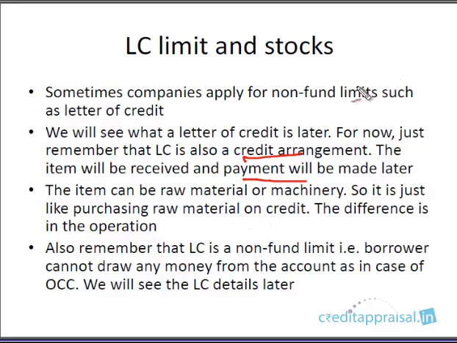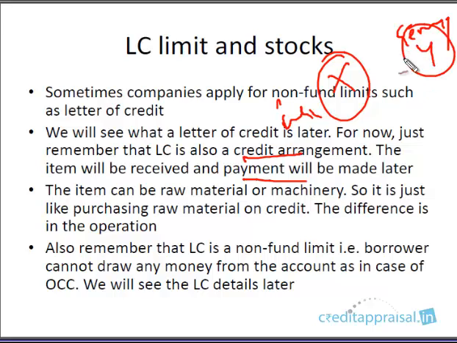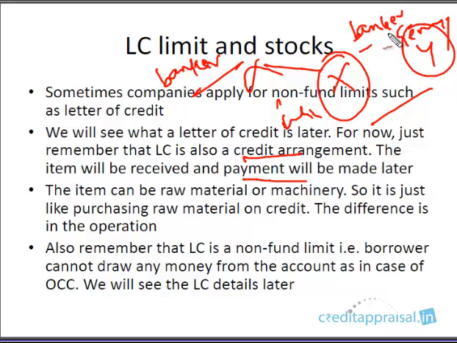Say for example you are a company X in India, and there is a foreign supplier Y, maybe in Germany. You want to purchase raw material or a machine from this supplier who is abroad. Under the LC arrangement, you will be going to your banker, and this foreign supplier will also have his banker, Deutsche Bank or some German bank.